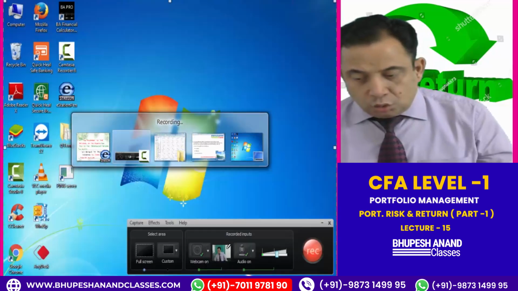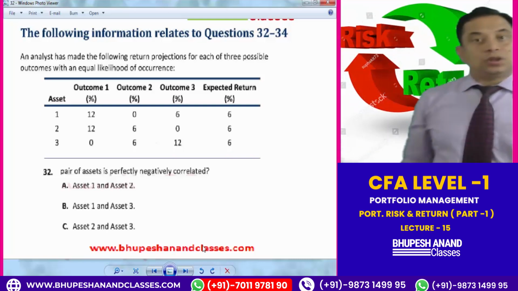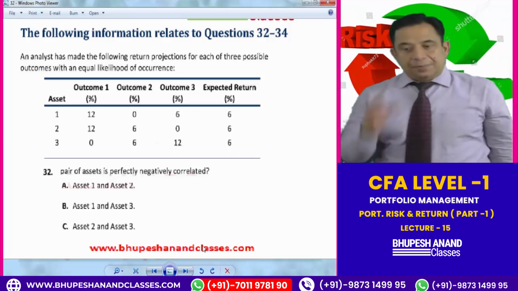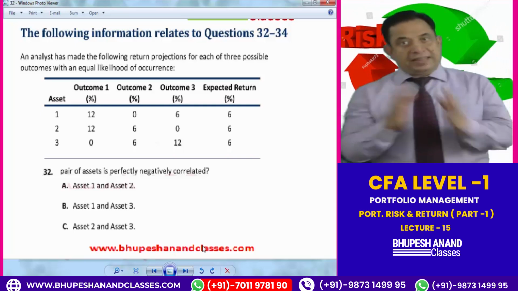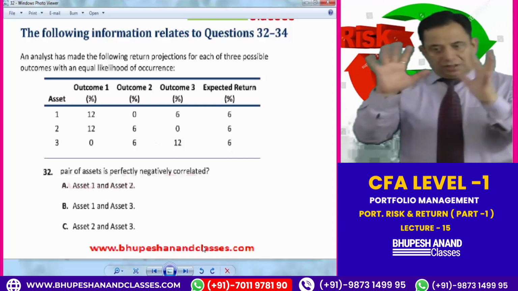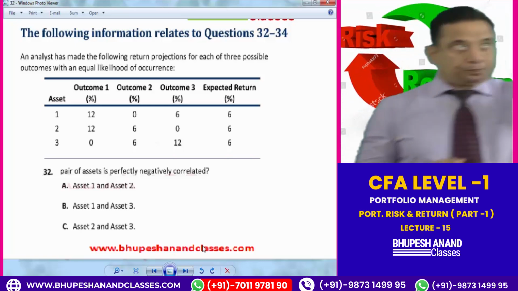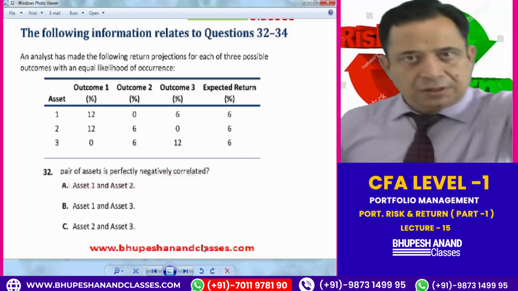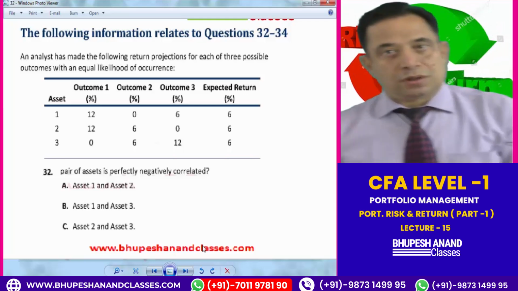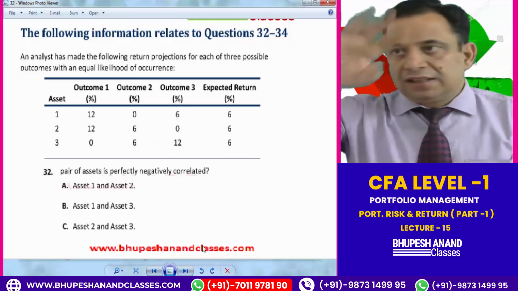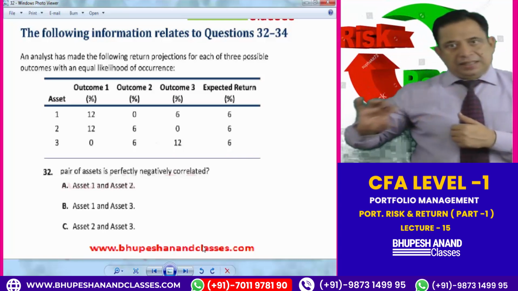So, question number 32. Questions 32, 33 and 34 depend upon a case study. Three assets are given to me, 1, 2 and 3, with three outcomes, and then the average returns. Just read it carefully. An analyst has made the following return projections in three possible outcomes: if this scenario happens, this will be the return; if this scenario happens, this will be the return; and so on.